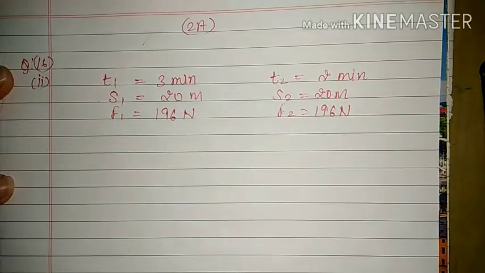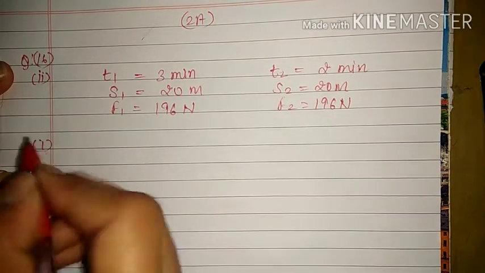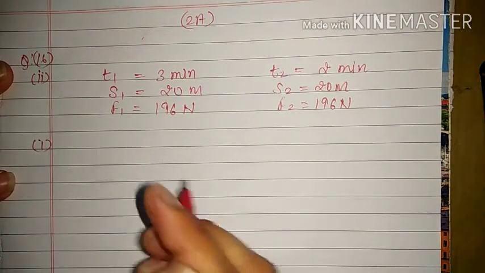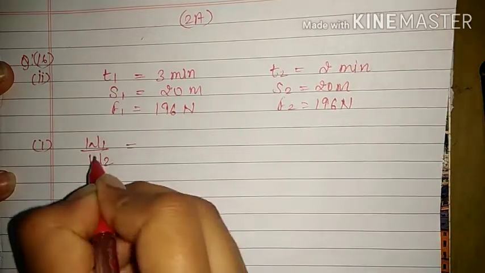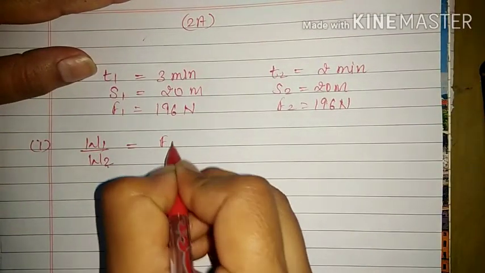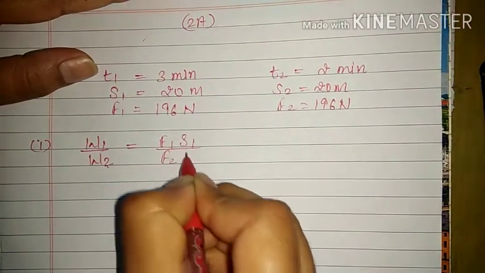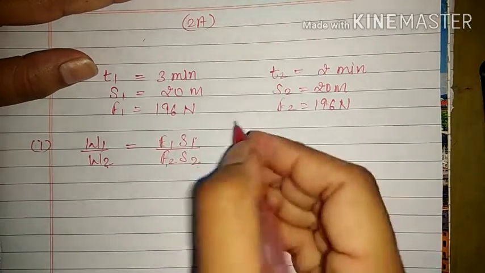So when we calculated work done, here we are discussing only the comparison, that means the ratio of work done, W1 upon W2. We know that the amount of work done is equal to F1 S1 and F2 S2. We know that F1 is equal to F2 and S1 is equal to S2.